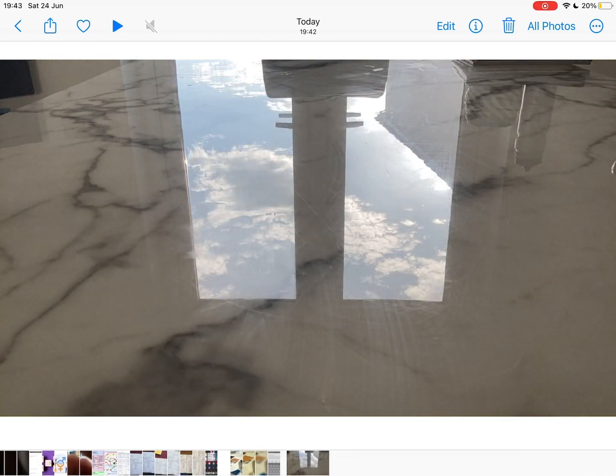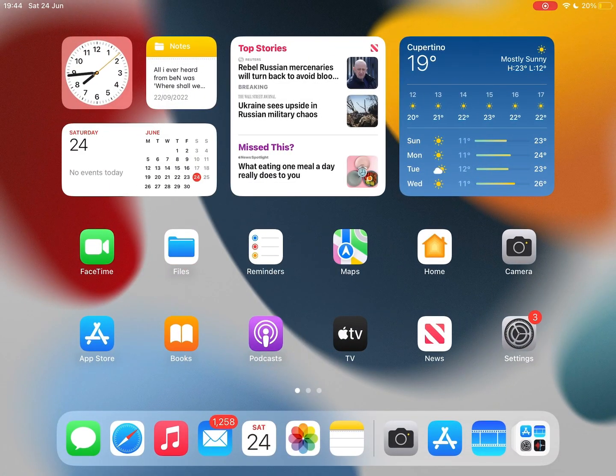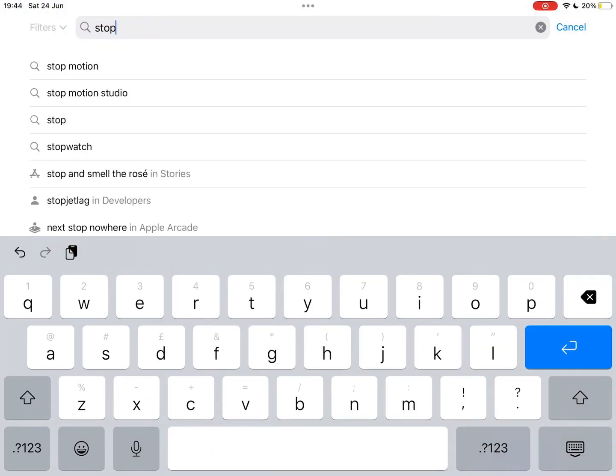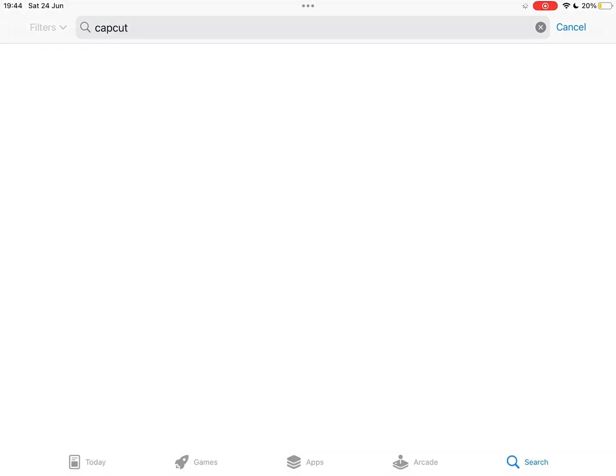But something's missing, right? What's missing is you don't have any sound. So to get sound, you first have to download an app called CapCut. So go to your App Store once more and download CapCut. As you can see, I already have this downloaded.